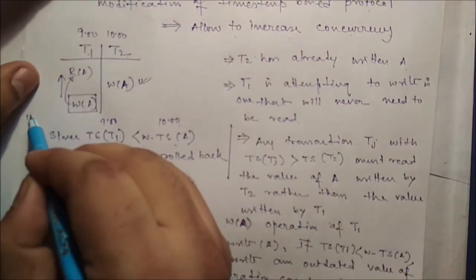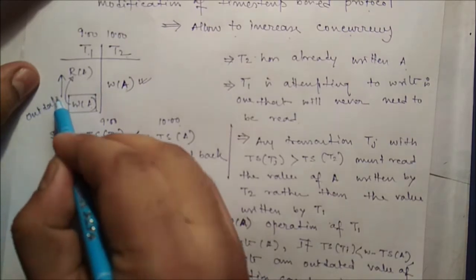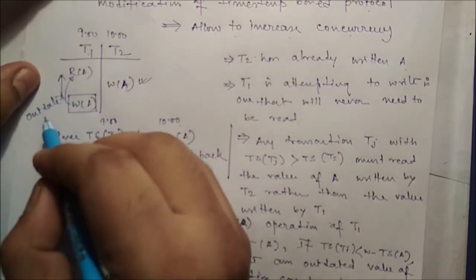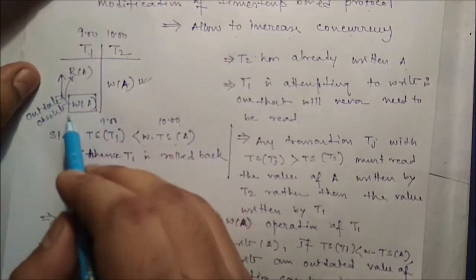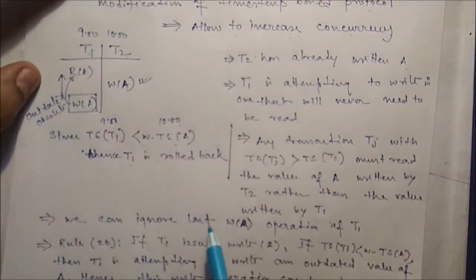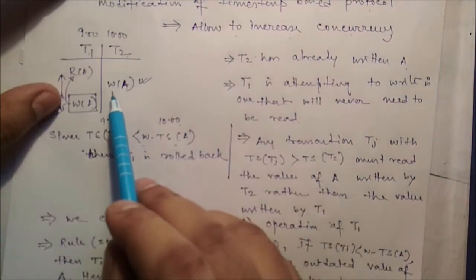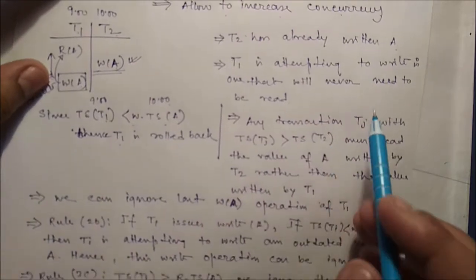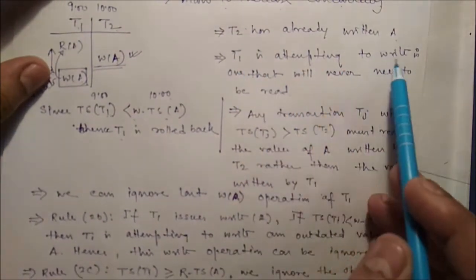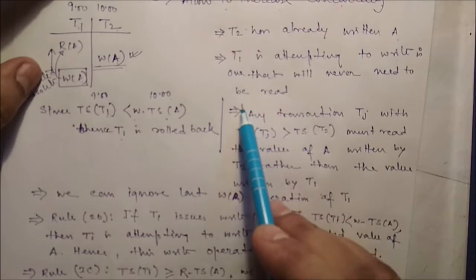This is outdated. This is also an obsolete operation because the use of this update is not required by any other transaction. The other transactions need only the update of this particular operation. So T1 is attempting to write a value that will never need to be read.